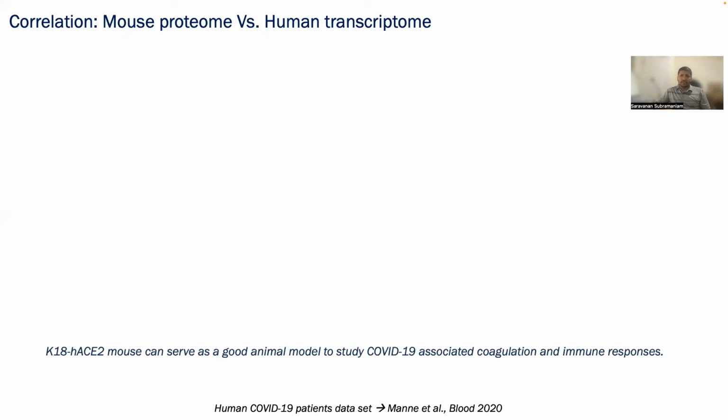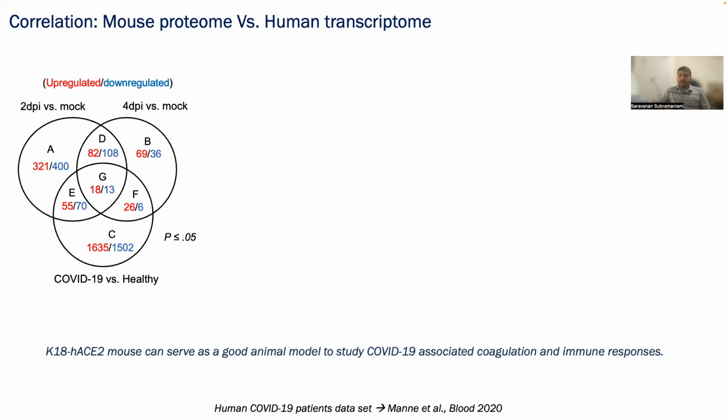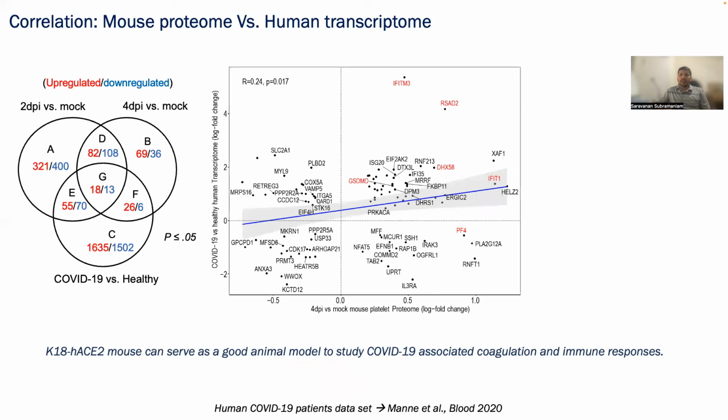Next, to understand the translational relevance, we performed correlation analysis of publicly available human platelet transcriptomic data with our mouse proteome data. This analysis reveals a wide range of correlation of the SARS-CoV-2 infected mouse platelet proteome with the COVID-19 patient platelet transcriptomic signature. Interestingly, the major correlation was observed at 4 days post-infection rather than 2 days post-infection. We hypothesized that this later time point correlates with COVID-19 patients because symptomatic patients had already crossed 3 days post-infection at the time of sample collection.